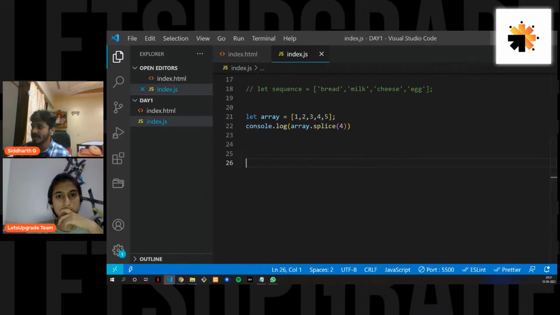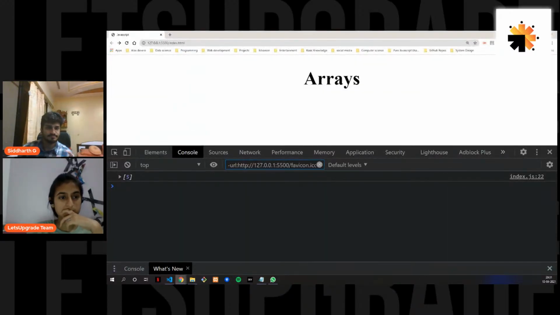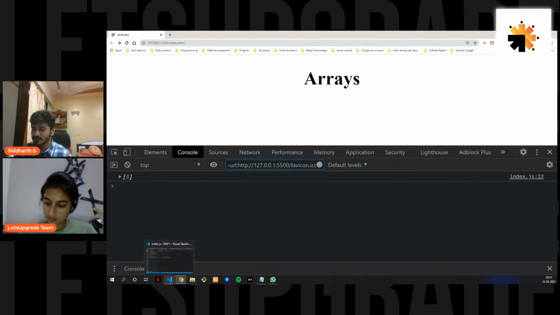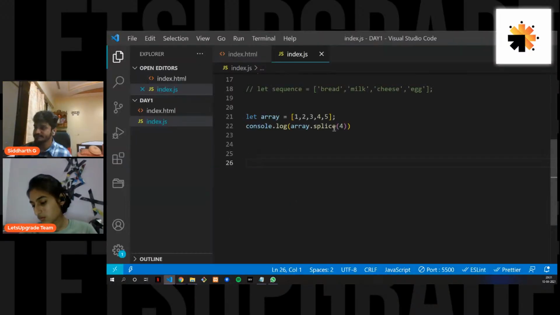So this is how splice works. You want the elements from a particular index, and this is how you get the values of an array from a particular index.